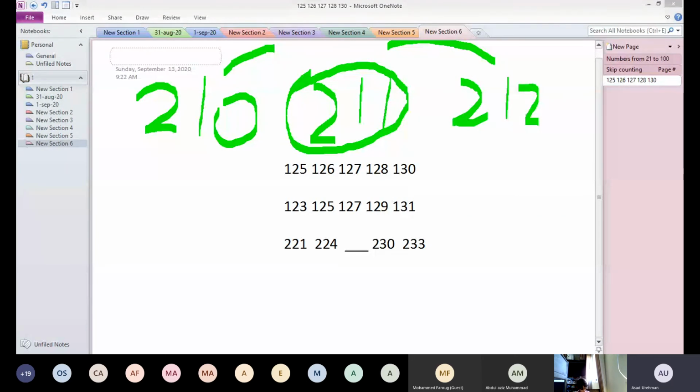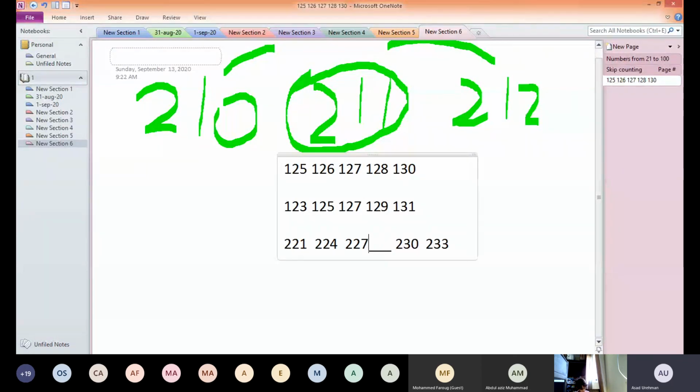Okay. Why 227? Because you see that only three is added each time. 221, if you add 3, 224. Then to find this number, you add three more here. So you will find 227. Again, if you add 3 here, you will get 230: 228, 229 and 230. In that way you are going. Right? Any problem now? Do you understand it or not? I understand it. Very good.